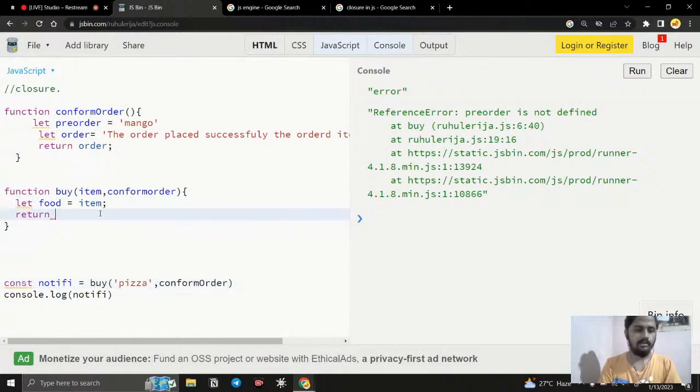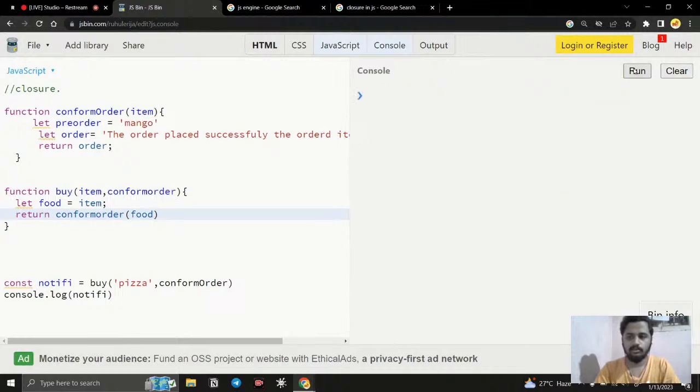Here we will call this confirm order with some data, that is going to be the item, and we can pass the food inside it. So now I think it throws an error. No, it is fine. Now it is much more readable and sensible, right?